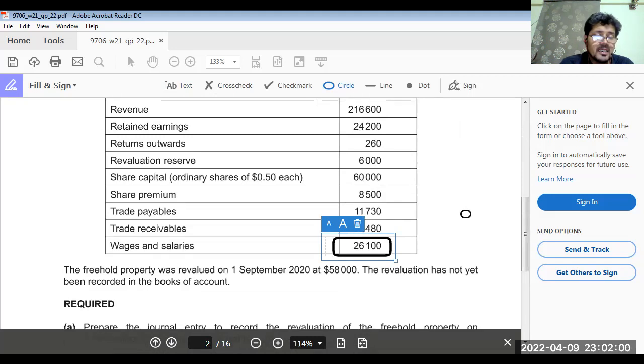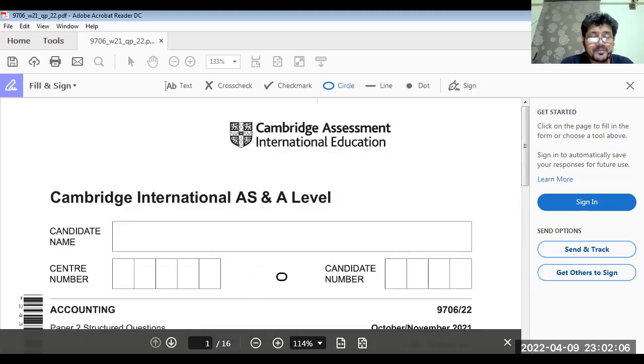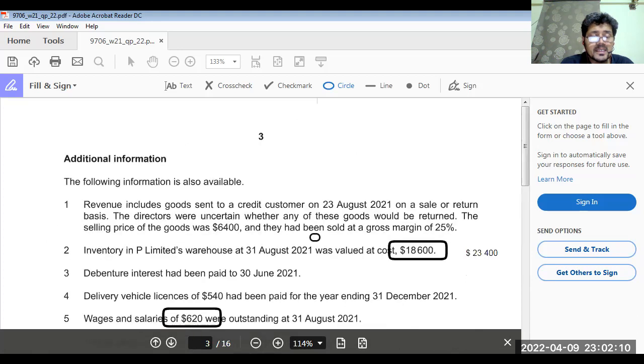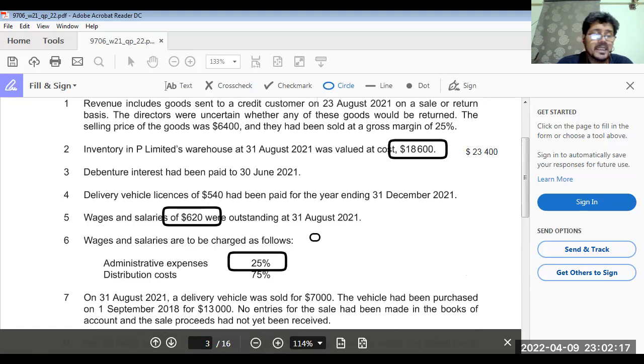26,100 plus 620 was outstanding. So total wages and salaries would be 26,720, multiplied by 25%.